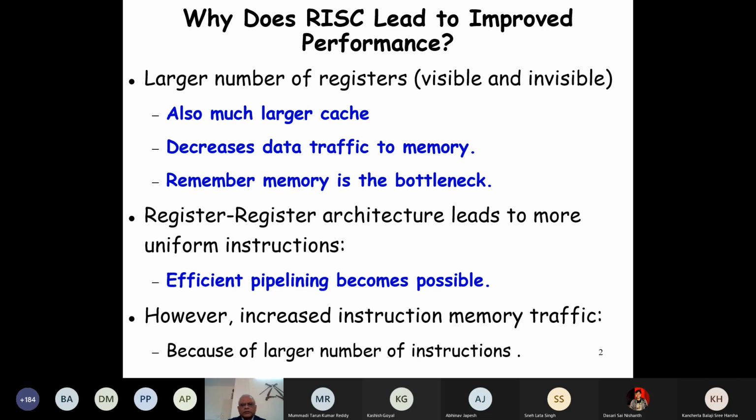Consequently, there is a big speed up because memory access is of the order of 1,000 times slower than the cache access. And register access, of course, is faster than the cache access. We will answer this question also as we proceed, why is register access faster than cache access?